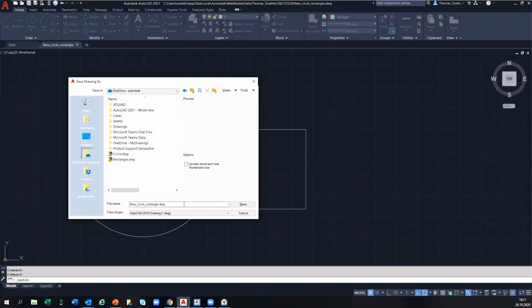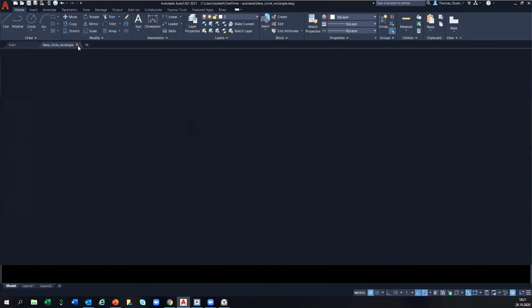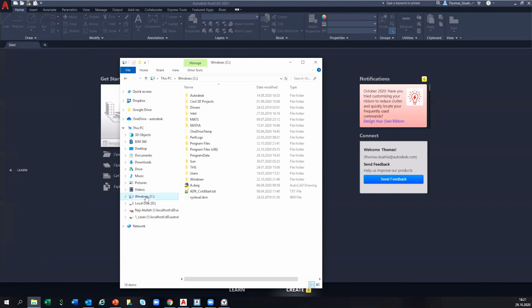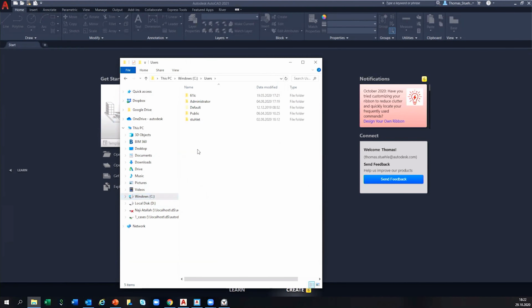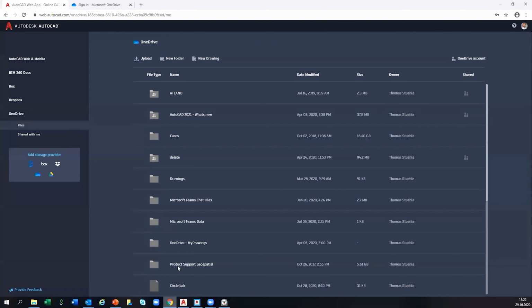That is a synchronized folder. And when I save a file there, it will be saved first on my local hard drive and then synchronized in the cloud. So that's what we are doing right now. We saved it under OneDrive. And now I will have a look at the folder itself. So I'll go to C, to users, and now to OneDrive. And here you see it's already synchronized. There's already an arrow tick. It is already synchronized and in the cloud. And we're going to double check that now.